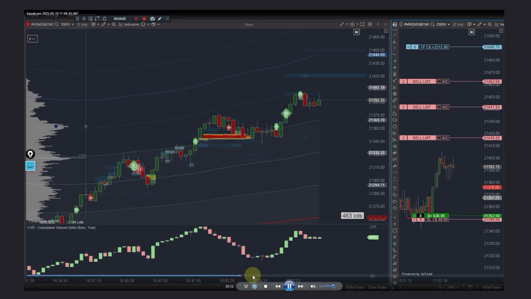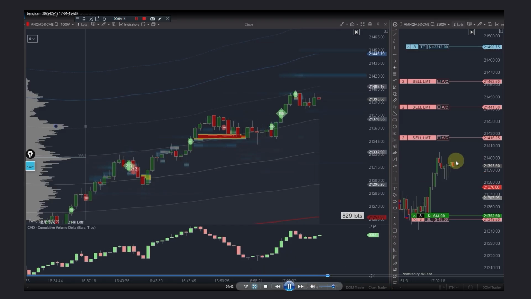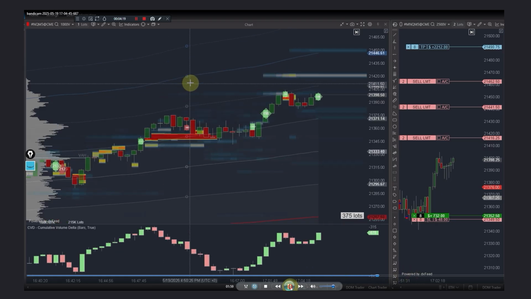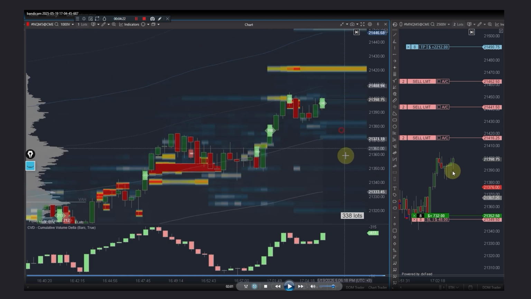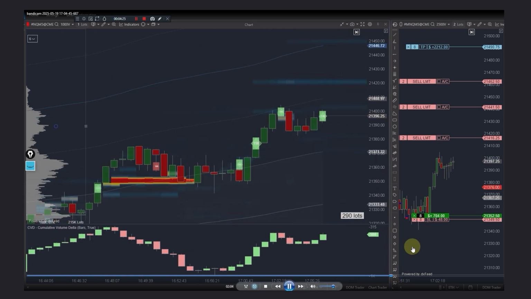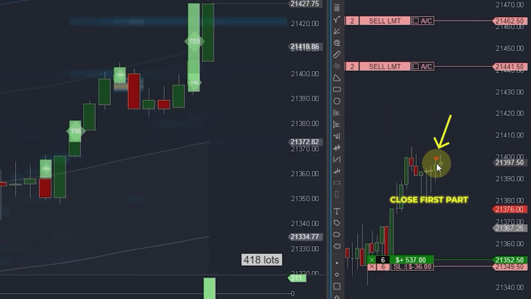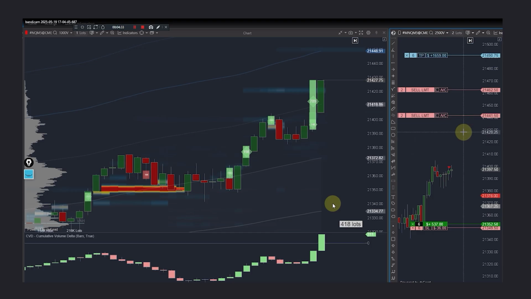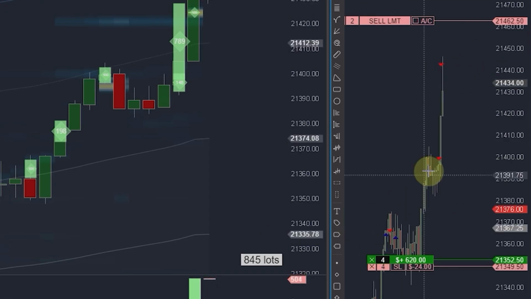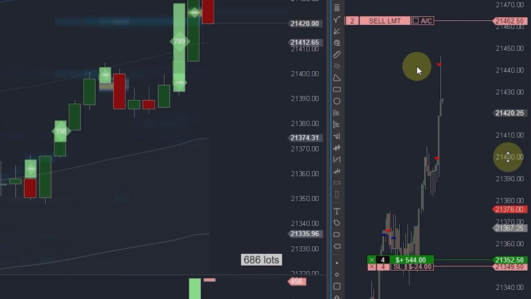Price started ranging. Honestly, I didn't like it because I thought there would be some bigger impulse. Because of that, I moved. It was exactly here. When I moved, you can see that within a few seconds I moved my first limit order closer to close it and take back profit. You can see I closed the first part, and after that, pay attention to the regular contract. There was this massive delta, and have a look. Micro stopped. Within a few seconds, you can see micro took my second limit order.